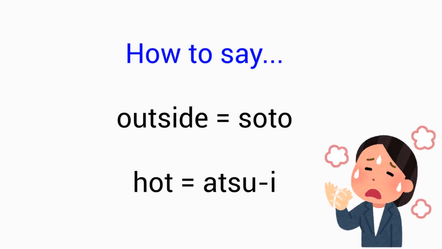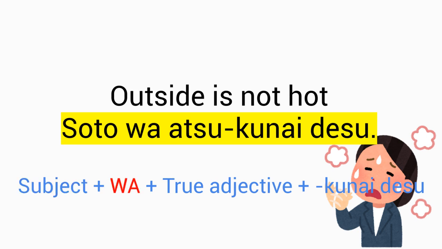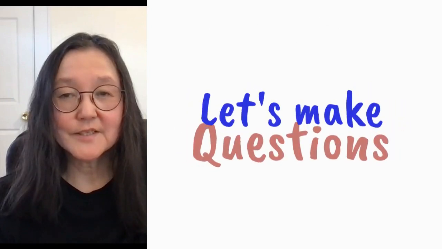Outside is 外 and hot is 暑い。Yes, 暑い is a true adjective. So you want to say 外は暑いです。And the negative would be 外は暑くないです。